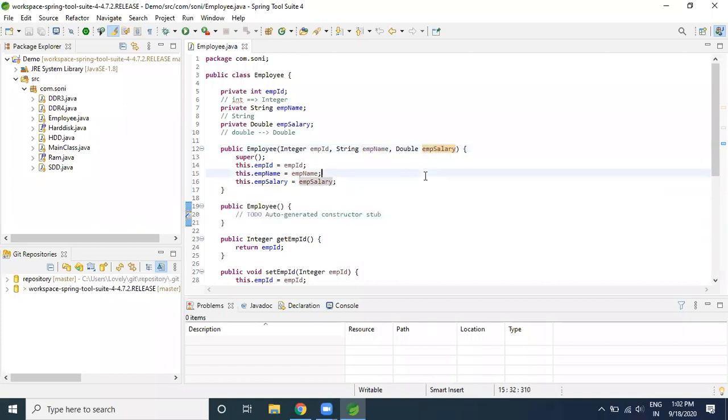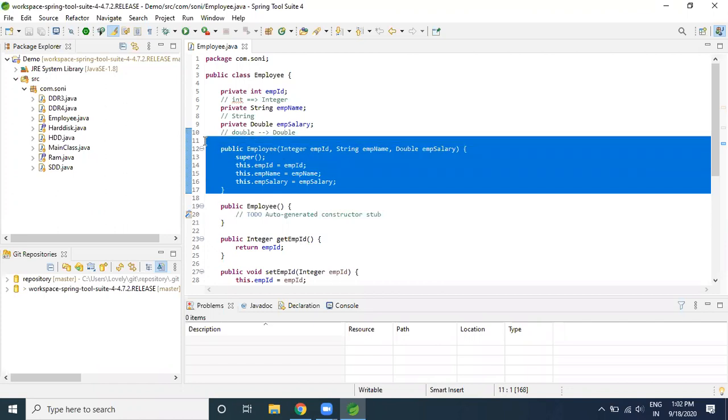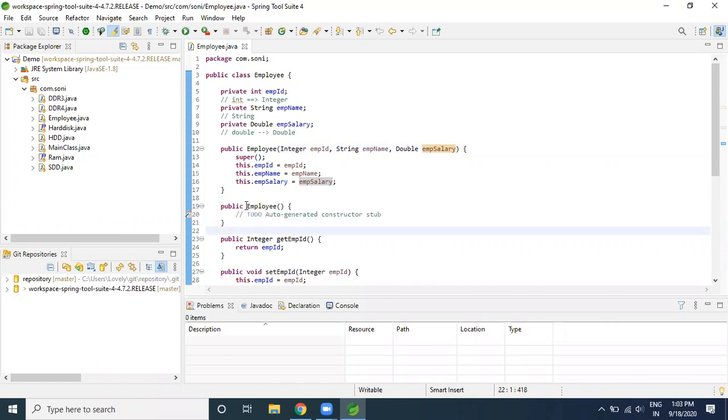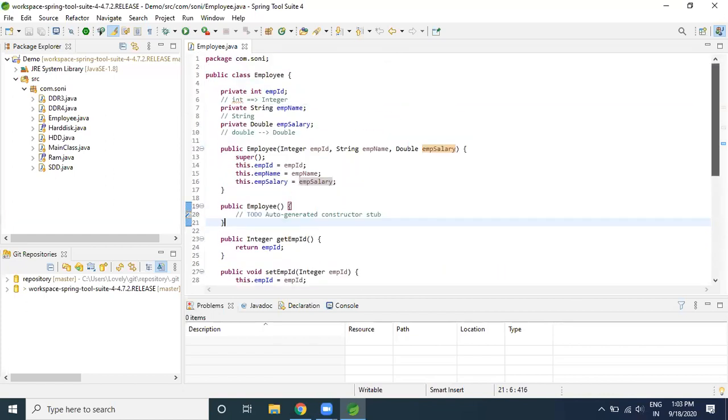What exactly I did yesterday, guys: if you have created a parameterized constructor, then the compiler will not automatically create the default constructor. You need to create a default constructor. And one more thing, whenever a default constructor is created, that is only package level. So I made this constructor public, so it will be available outside of the class, and I can create the object in any place. This is the example, and this is a very basic class.